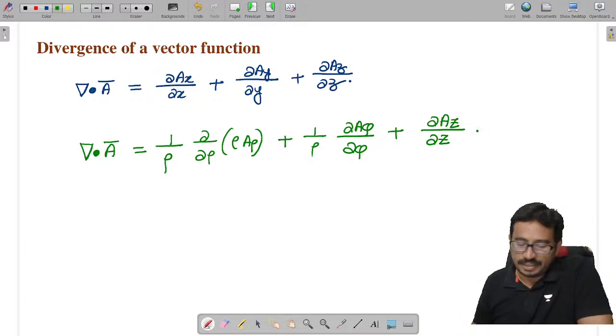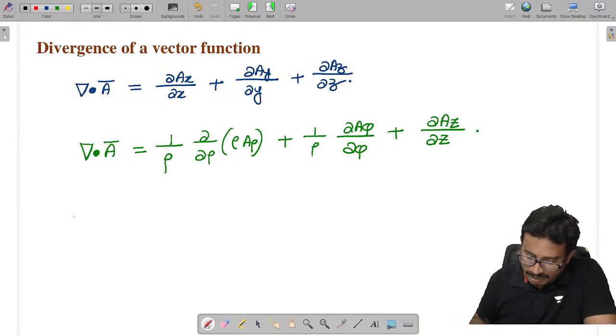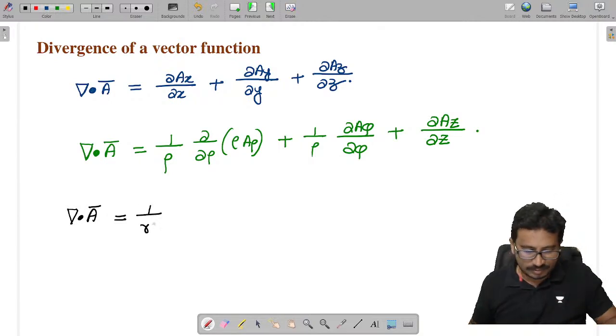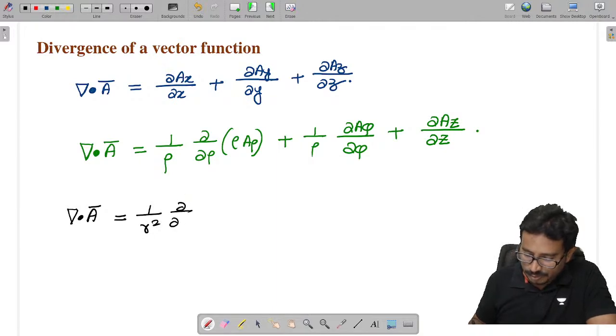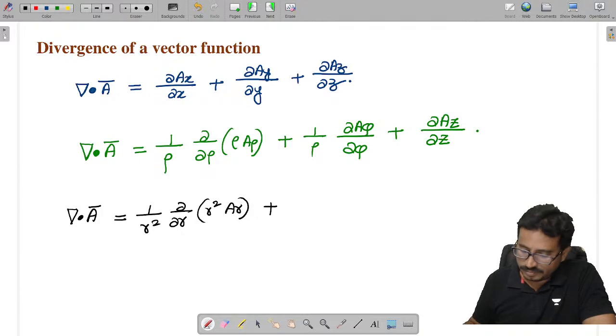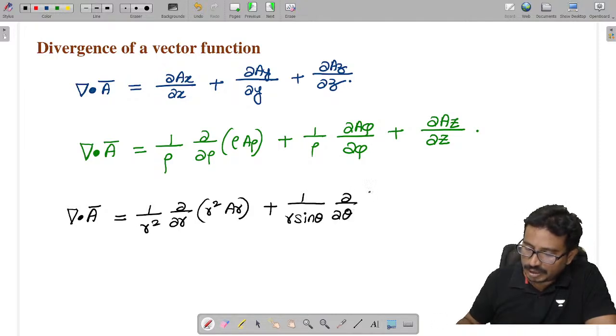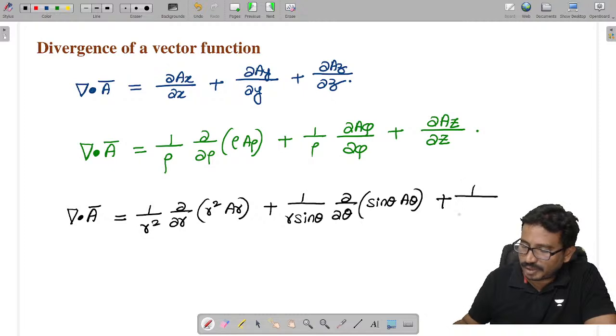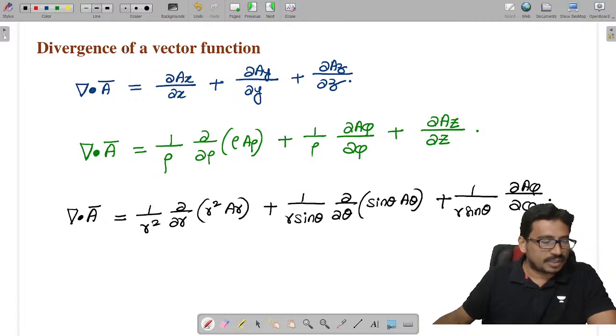This is in the cylindrical system. Coming to the spherical system, I told you how to remember this also. It is given as 1 by r squared dou by dou r of r squared A r, plus 1 by r sin theta into dou by dou theta of sin theta A theta, plus 1 by r sin theta into dou A phi by dou phi. This is in the spherical system.